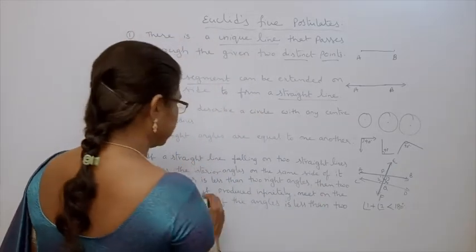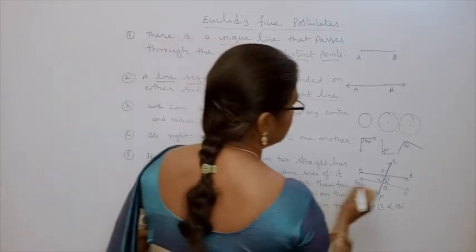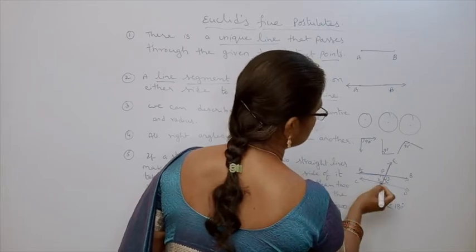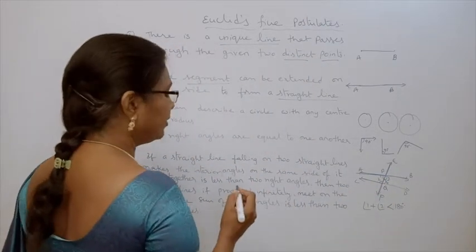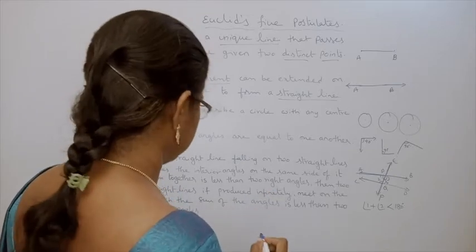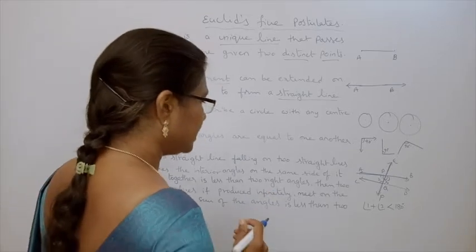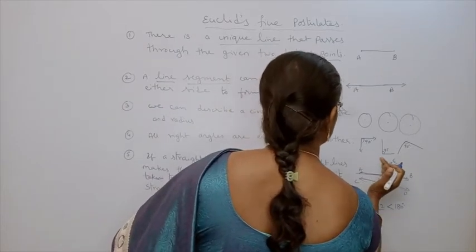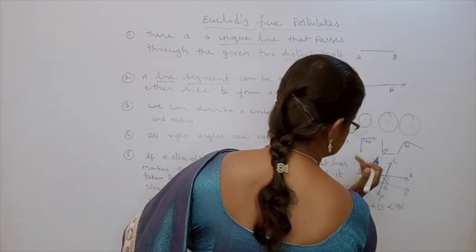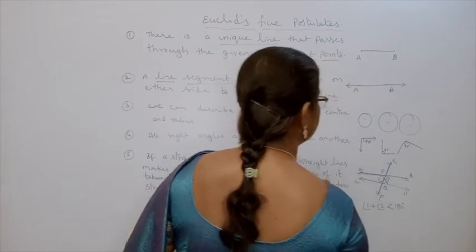Then two straight lines, if produced infinitely, will meet somewhere. Definitely those two lines will meet, on the same side of the interior angles.